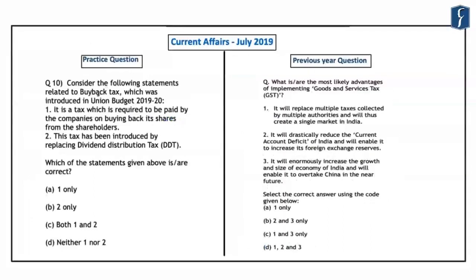Now, the 10th and the last question in the current affairs section is related to buyback tax, which was introduced in the union budget of 2019 and 20.